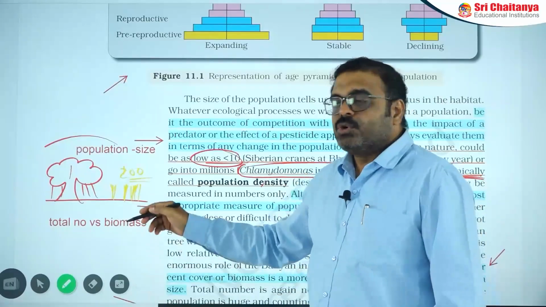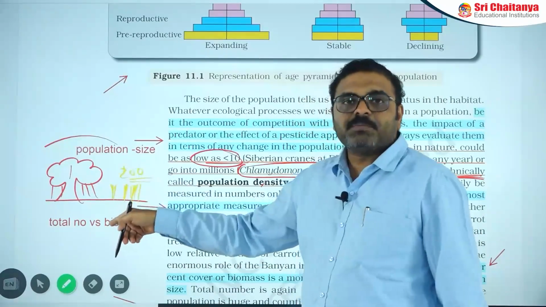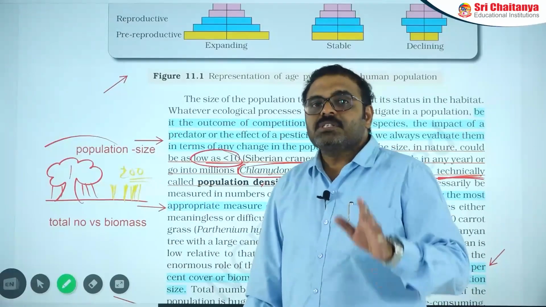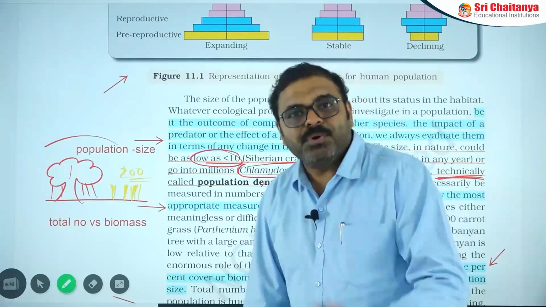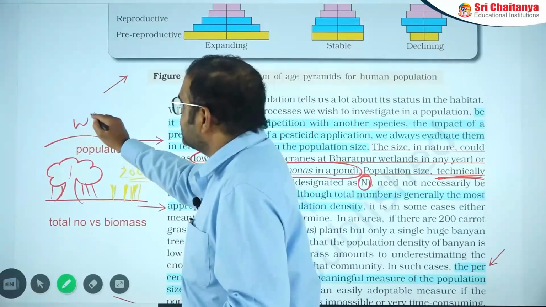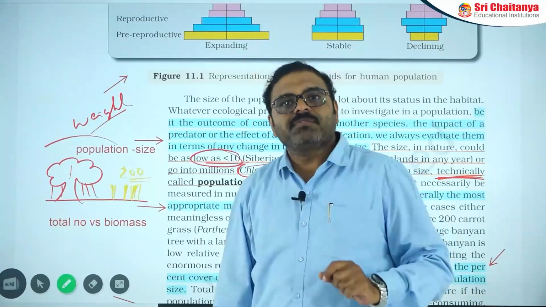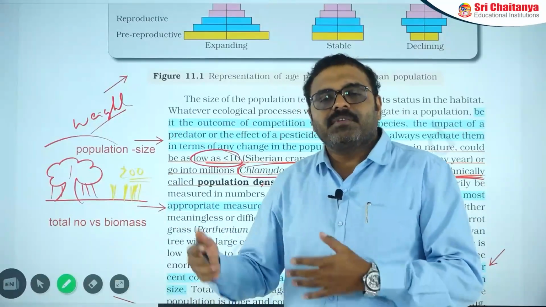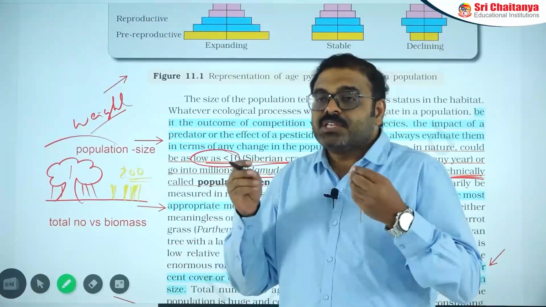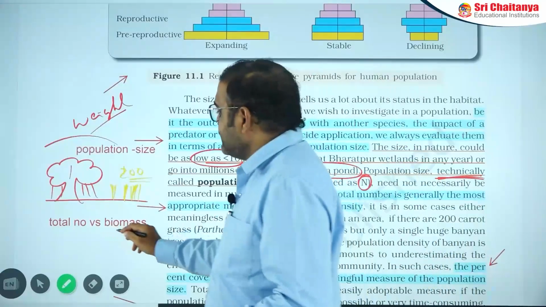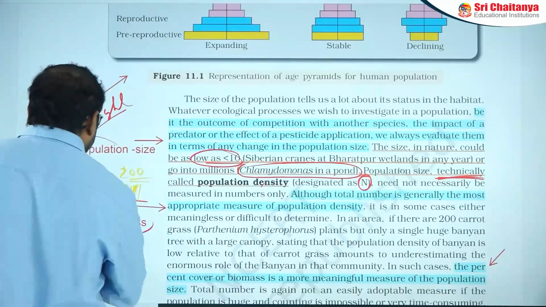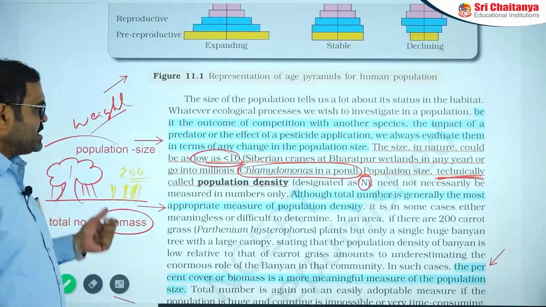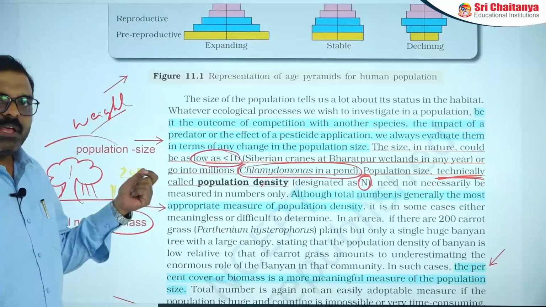If you give the same number for explanation purposes, you are underestimating the banyan tree. That is not a correct explanation of the importance of the banyan tree. But if you take the weight, definitely the banyan tree weighs tons, while Parthenium weight is very small by comparison. So in such cases, biomass is more accurate than the total number of organisms. That biomass is more accurate is very important, you need to consider.